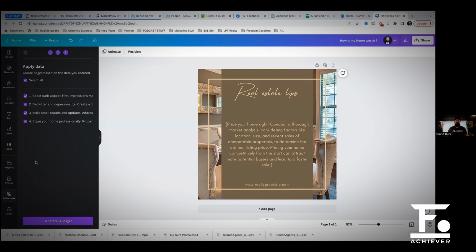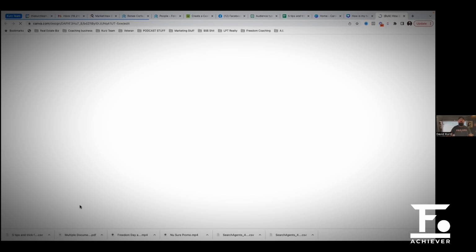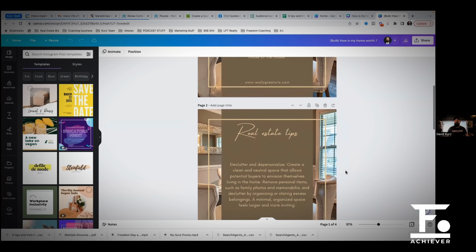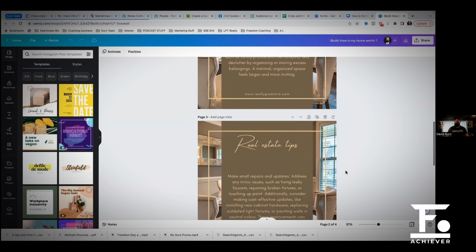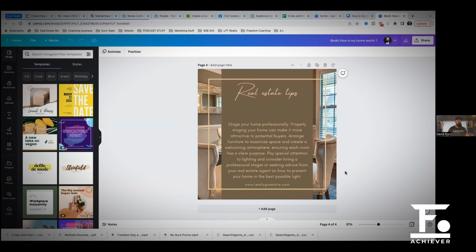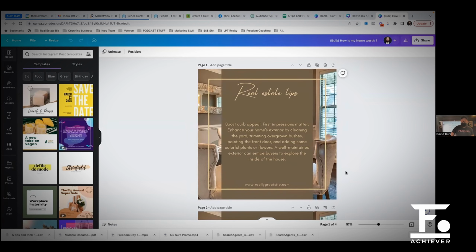I'm going to select all. I'm going to generate 4 pages. And I now have 4 posts with the different tips and tricks that we were able to pull off of ChatGPT. Simple. Why? Because Canva is now tied into AI. It picks this stuff up quick.